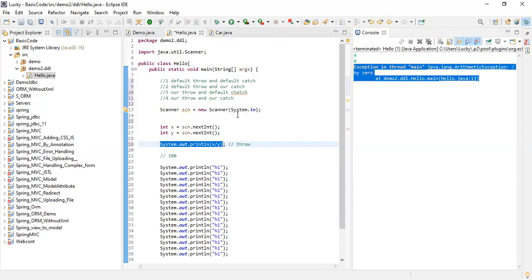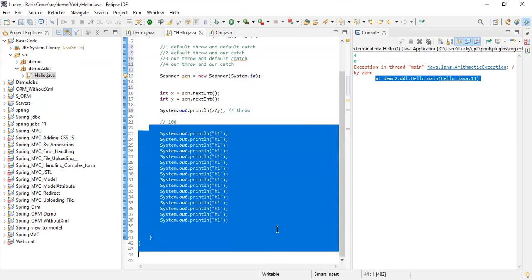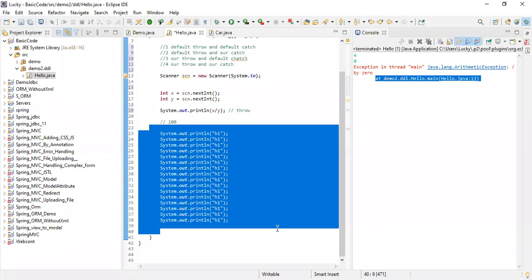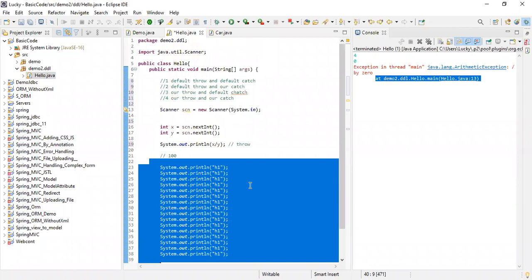It means the JVM is the one throwing the exception and the one catching the exception. And what it is doing is printing the stack trace, which I will explain later. It says that the exception is happening in main. Which type of exception? Arithmetic exception. How am I getting it? Because of divide by 0. At this line you are getting the exception. So it will tell you everything, but it will break the code and break the flow. Basically, the JVM itself is throwing the exception and then catching it by printing the message.